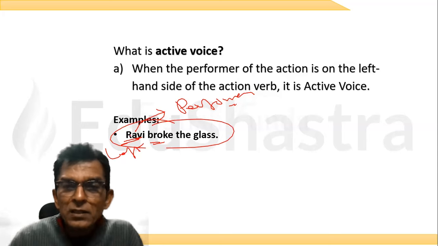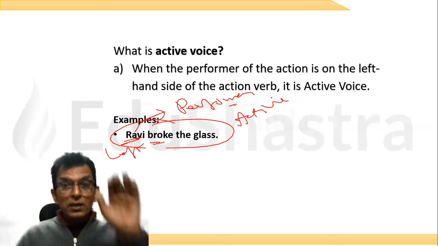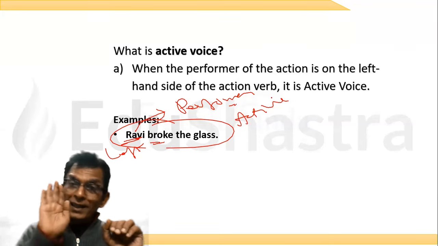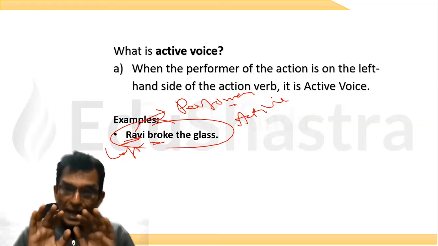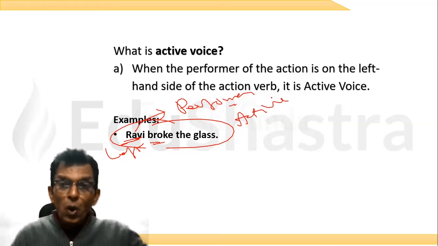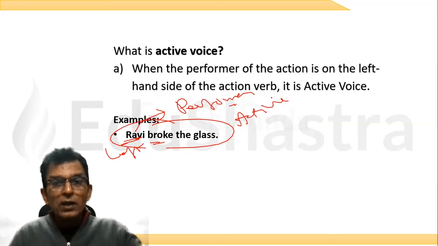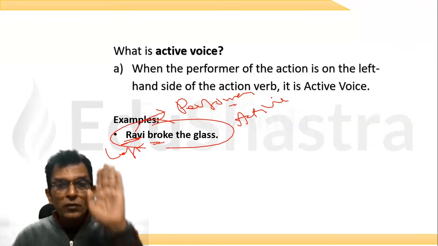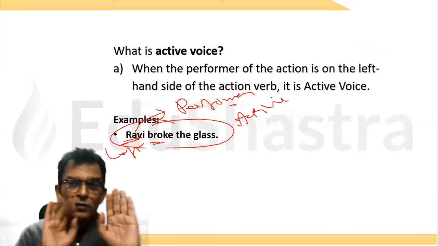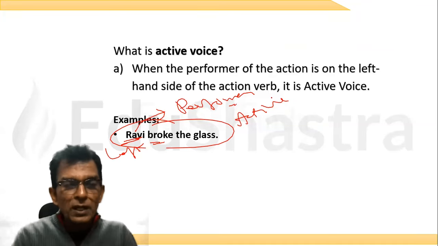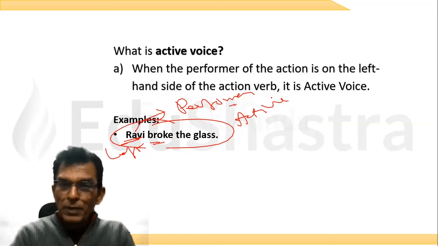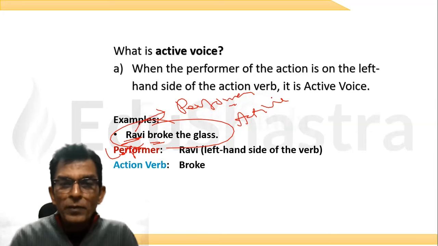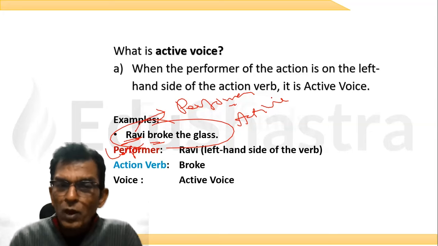Whenever this happens, this is called active voice. In the active voice, the performer comes first and then the action. If that happens, it is in the active voice. So in all the 12 tenses we learned, what will we do? We will write the performer first and then write the verb. Okay. Ravi broke the glass. It is in simple past, active voice. Now, the performer is on the left hand side, action verb, and voice is active voice.